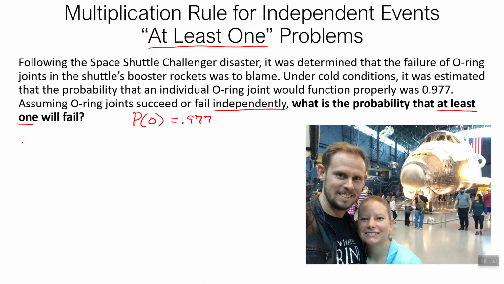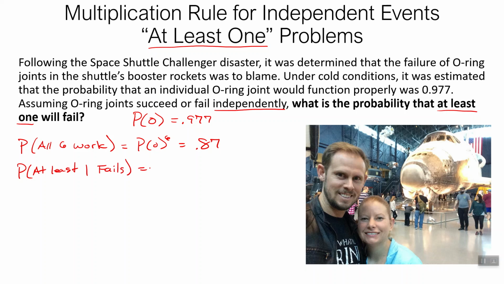All right, so the way we do this is we say, well, we know the probability that all 6 work from last time was 0.977 to the 6th, which was 0.87. So that's all of them working. The complement of all of them working is that at least one fails. So the probability that at least one fails is equal to 1 minus the probability that all 6 work. So our answer is just going to be 1 minus 0.87, or 0.13.